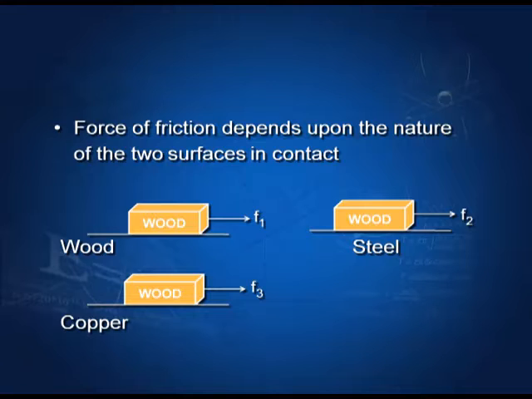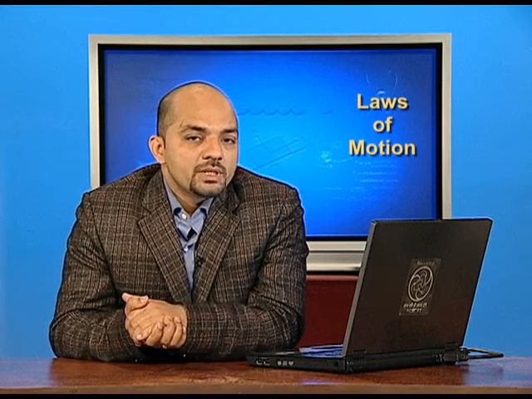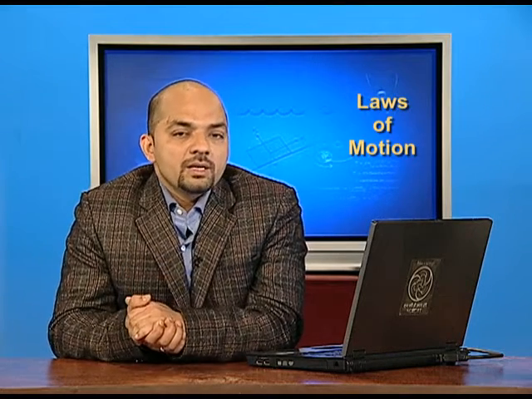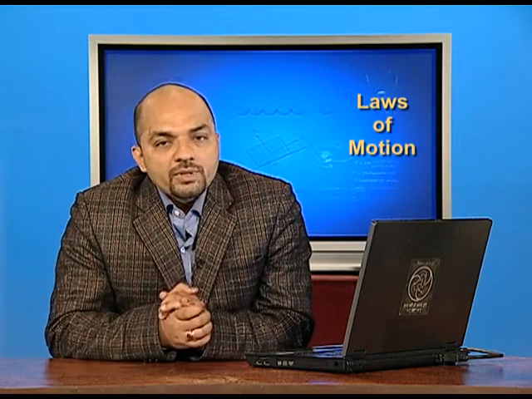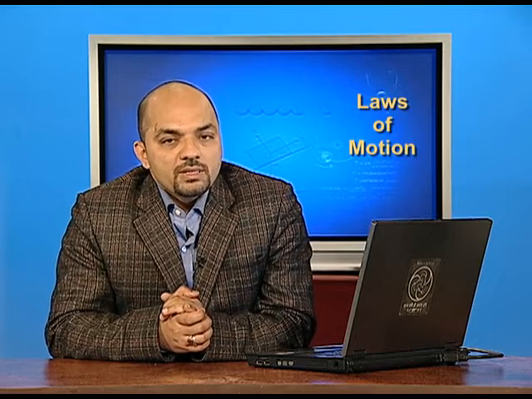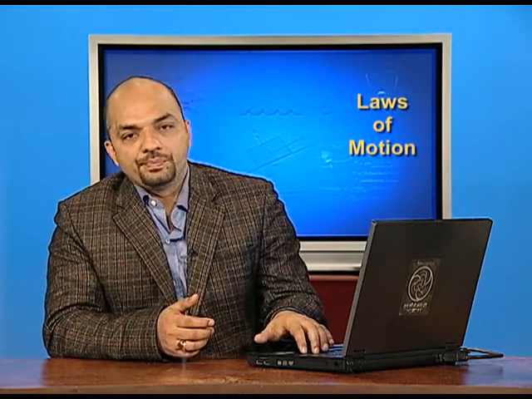And in the third case, if the same block is kept on the surface say copper, then force of friction is F3. Practically we observed that in all the three cases force of friction is different. It proves that the force of friction depends upon the nature of two surfaces in contact.